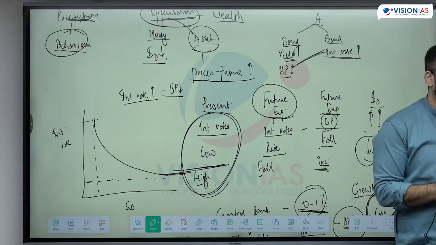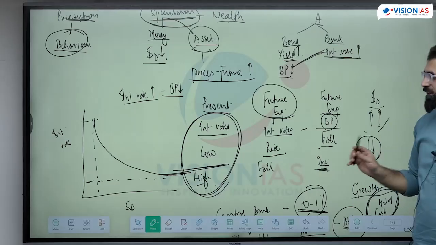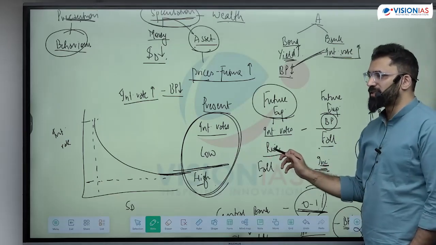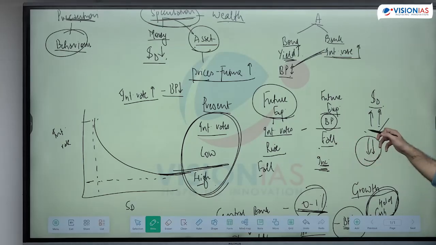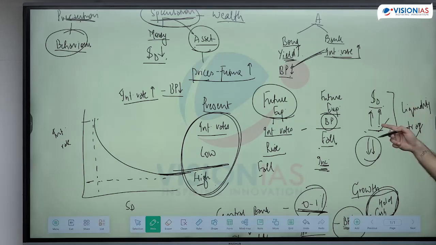Is it clear? And liquidity trap, when they are too low, I'm only expecting them to rise in future. If they rise in future, the bond price falls, the speculative demand is high. That means RBI wants us to spend, they are not spending. Why? Because they expect a fall in bond price or they expect a fall in asset price. This is a situation of liquidity trap. कि बैंक पैसे दे रही है, सस्ते दे रही है. Then also it is getting trapped. Is this clear what is a liquidity trap?